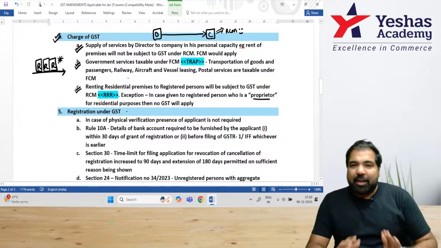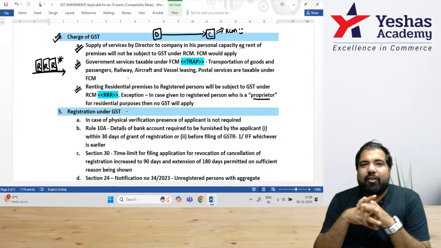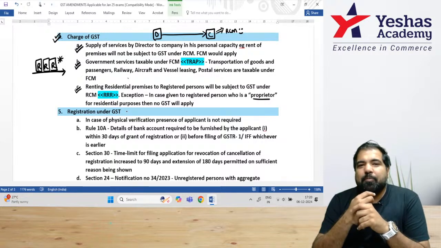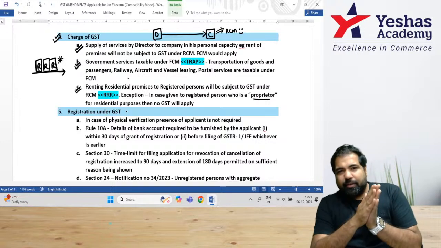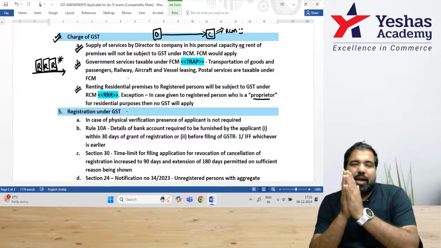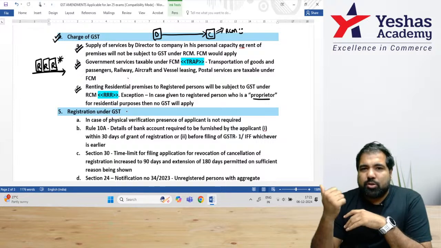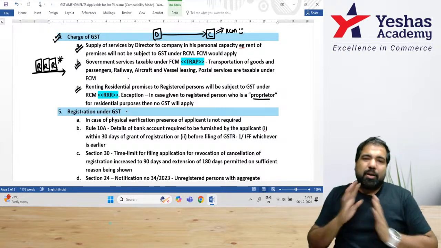If you're confused, let me help you with removing that confusion. You are giving away a residential property. When you give away a residential property on rent to a registered person, then there will be GST under RCM. Renting residential to a registered person, RCM. Only time there will be no GST when that person who's taken the place on rent is a proprietor, a registered person, but a proprietor.